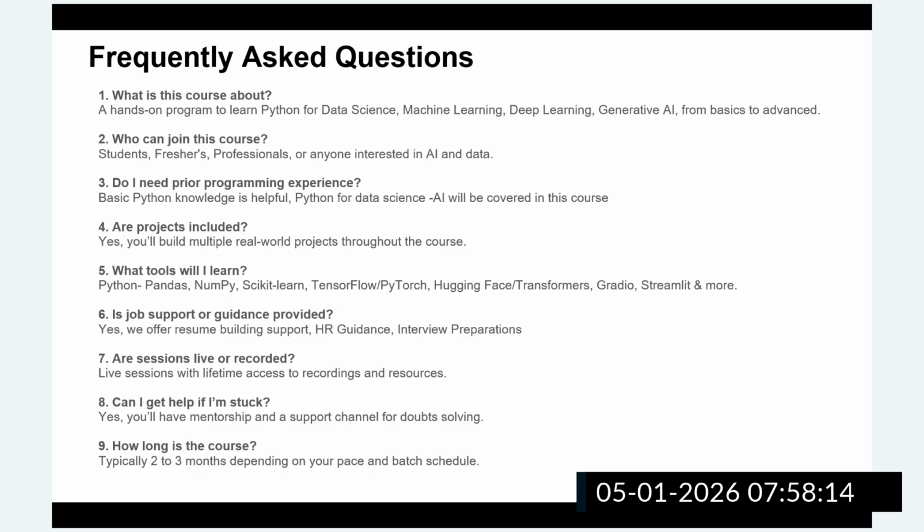What frameworks are we going to learn in this course? In Python we are going to learn the OOPS concept and functional programming, then different data types like list, tuple, and dictionary. Then advanced Python like pandas, numpy, scikit-learn, TensorFlow, PyTorch, and the Hugging Face framework and transformers, which are very important. Then we are going to understand different generative AI frameworks, and also Gradio, Streamlit, and FastAPI.